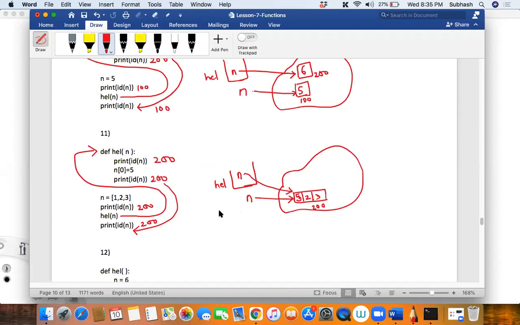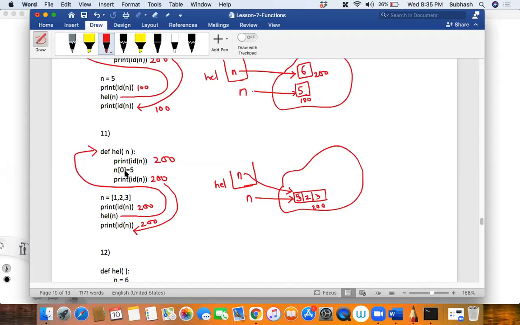Ankur, unmute yourself and ask me. So what if in define hell of n, inside there we have given that n of 0 is equal to 5, right? What if it was n equal to n? Then will it copy the whole thing and keep the whole list, or no?